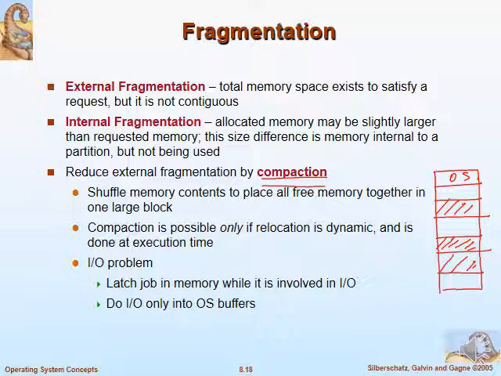Bring all the allocated space, or the data of the allocated space, to one side of the memory and bring all the free space to the other side of the memory to make a contiguous free space. That means instead of keeping small free spaces, bring them all together and make them compact. This mechanism is called compaction. That will give you a contiguous large free space.